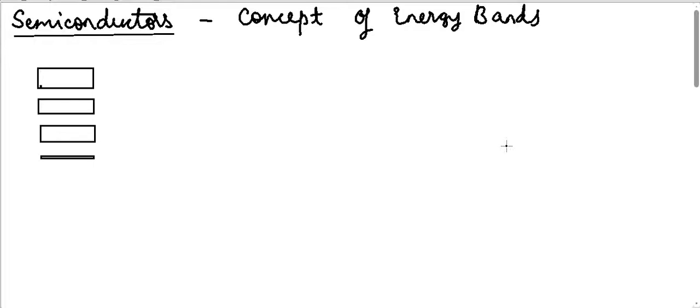In this video we will discuss semiconductors. We know that there are some materials which are very good conductors of electricity, and there are materials which do not conduct electricity at all, and they are known as insulators. And there are some materials which lie in between the conductors and the insulators. They are not as good conductors as metals, but they are not very bad conductors like insulators either. They lie somewhere between the conductors and insulators.